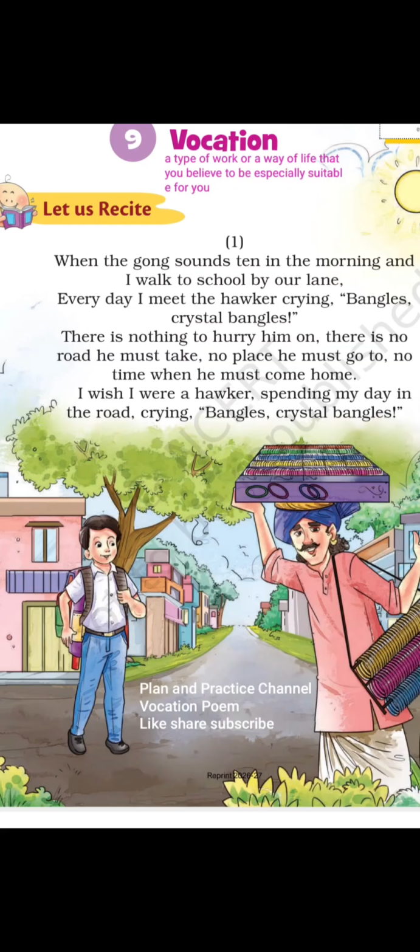So in these lines, the poet says the schoolboy observes the hawker and he feels as if he were given freedom to go home at any time. But now the boy has to take a proper road and go on time to school in a hurry. He has to study there.